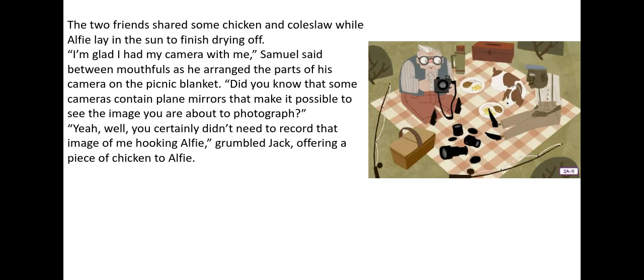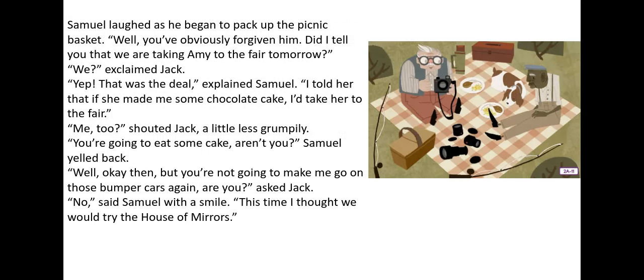Yeah, well, you certainly didn't need to record the image of me hooking Alfie, grumbled Jack, offering a piece of chicken to Alfie. Samuel laughed as he began to pack up the picnic basket. Well, you've obviously forgiven me. Did I tell you that we are taking Amy to the fair tomorrow? We? Exclaimed Jack. Yep, that was the deal, explained Samuel. I told her that if she made me some chocolate cake, I'd take her to the fair. Me too, shouted Jack a little less grumpily.